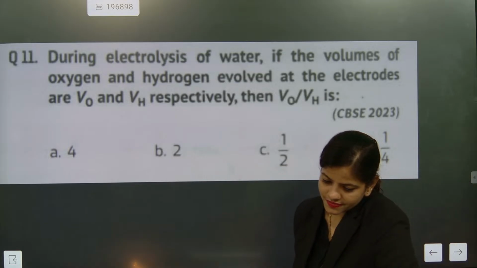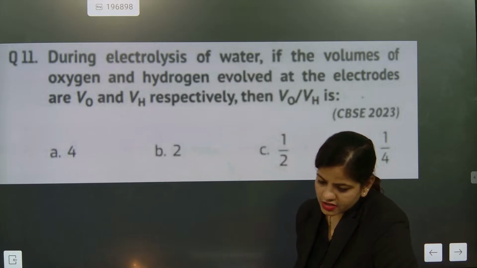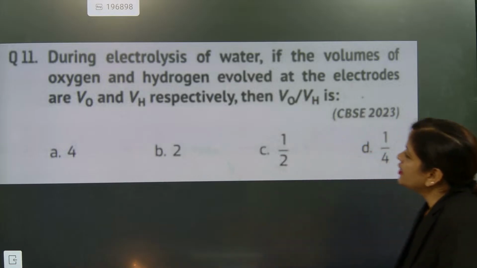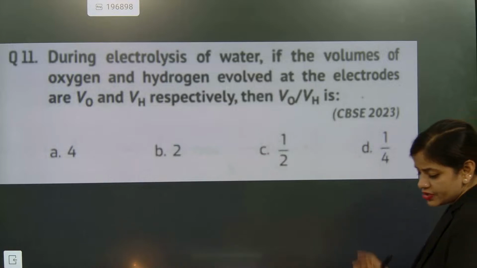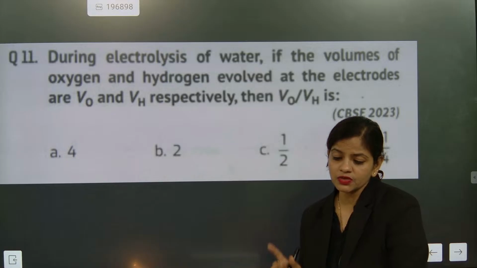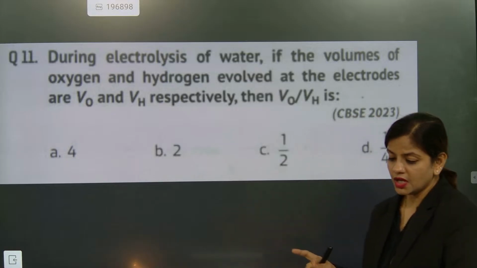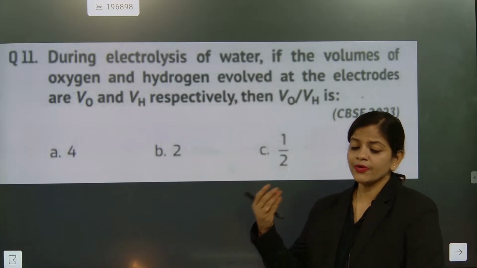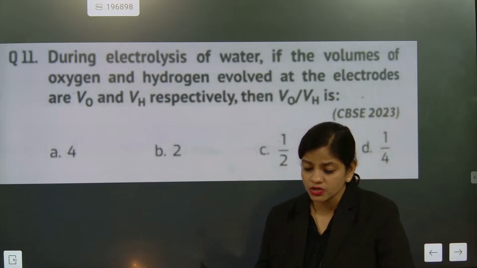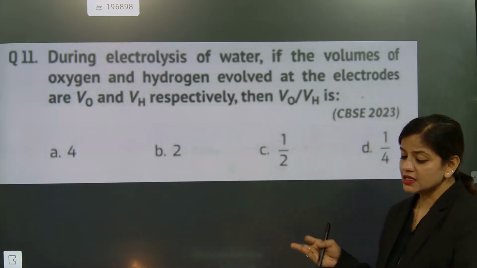Better try this question. Explain this. Okay, I'm going to explain. During electrolysis of water, if the volume of oxygen and hydrogen evolved is considered, what will be the volume ratio? We always know the ratio of volume of oxygen and hydrogen. The correct answer is option C.